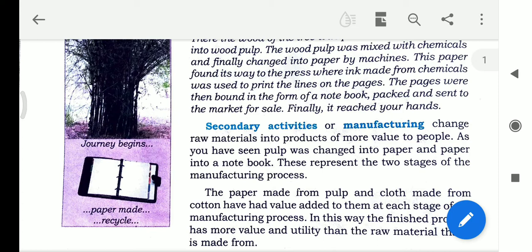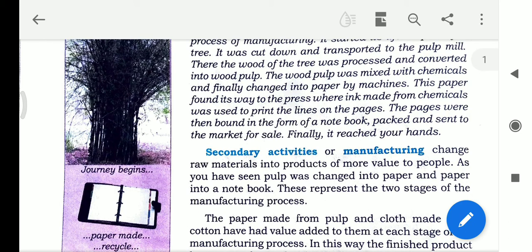The secondary activities, or manufacturing, change raw materials into products of more value to people. As you have seen, pulp was changed into paper and paper into a notebook. These represent the two stages of the manufacturing process.